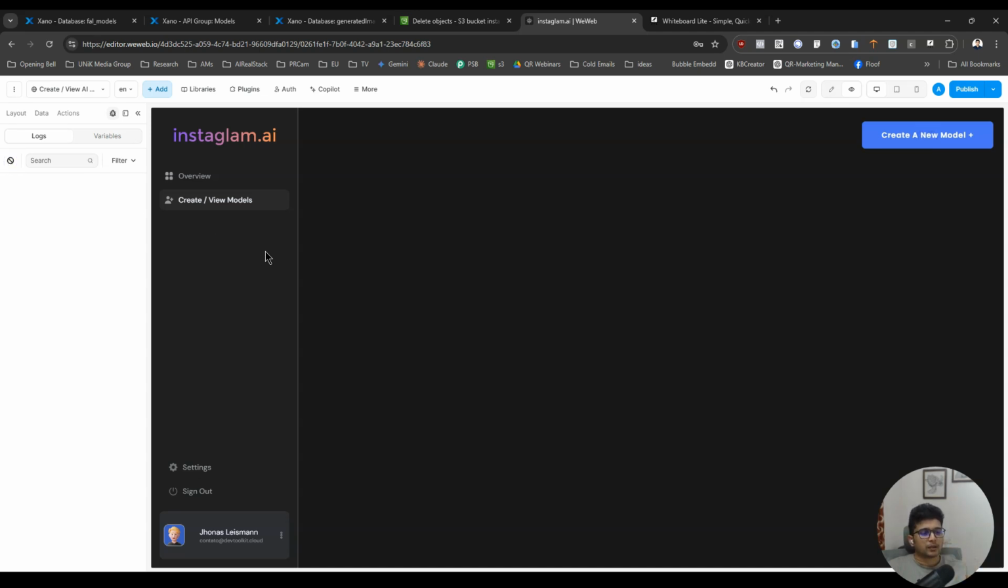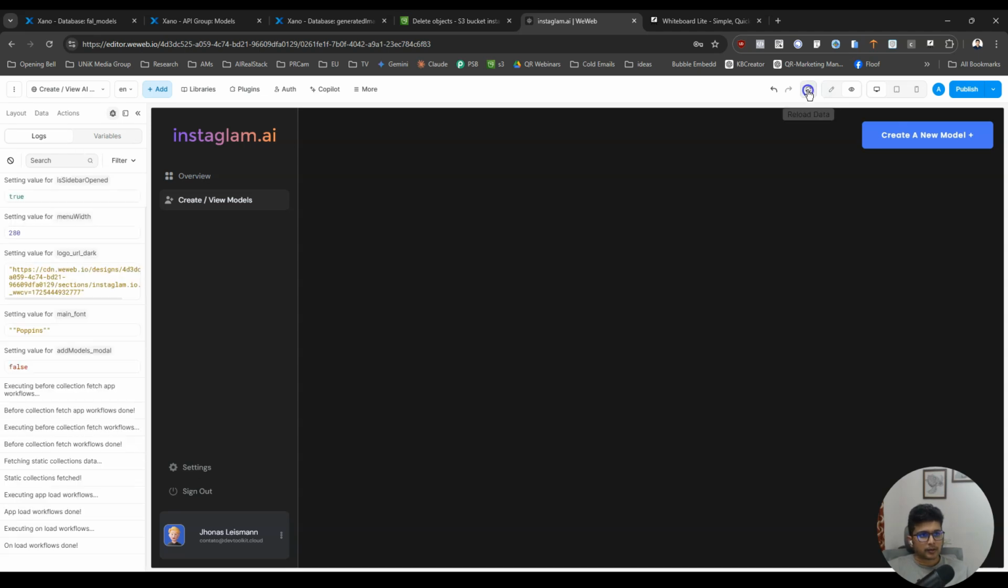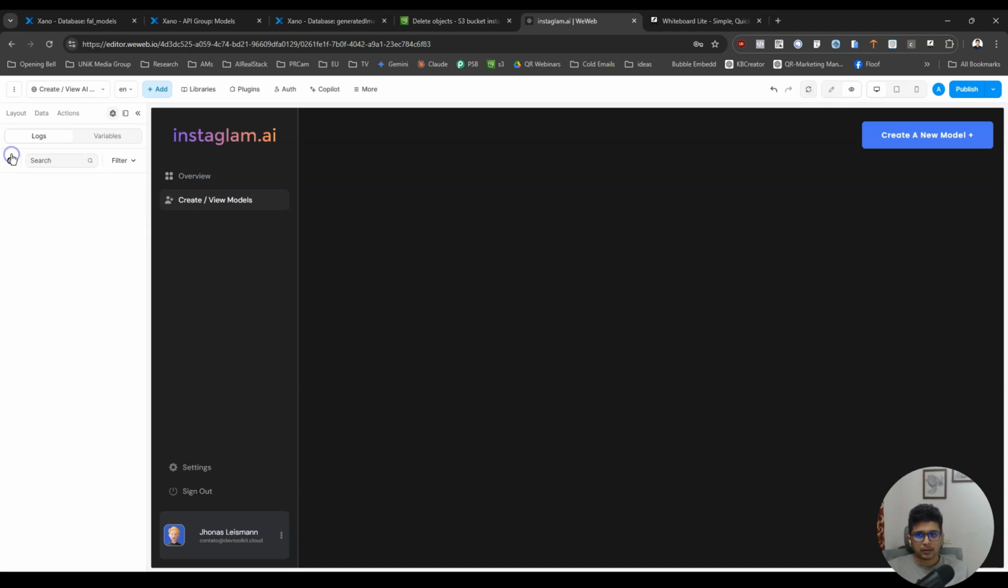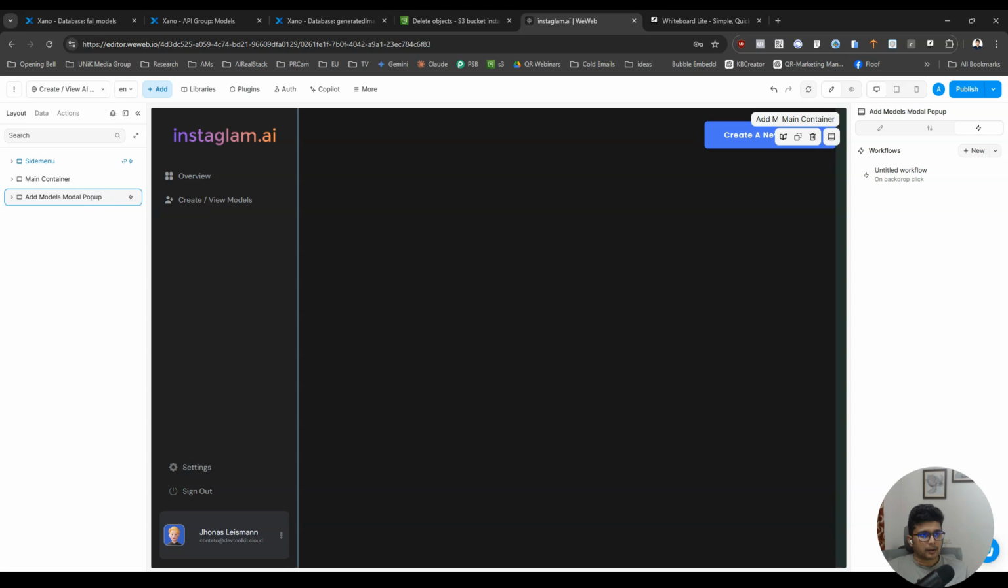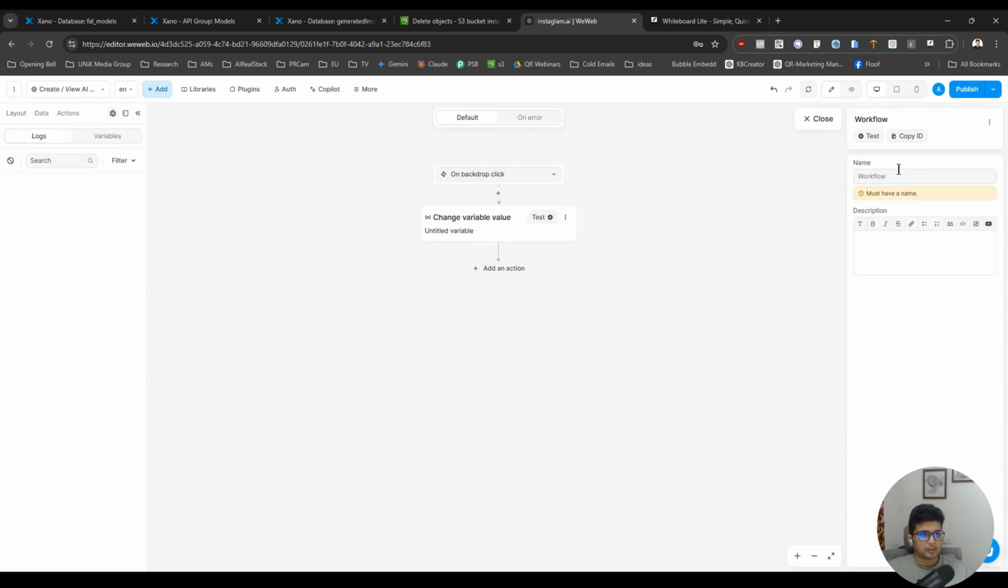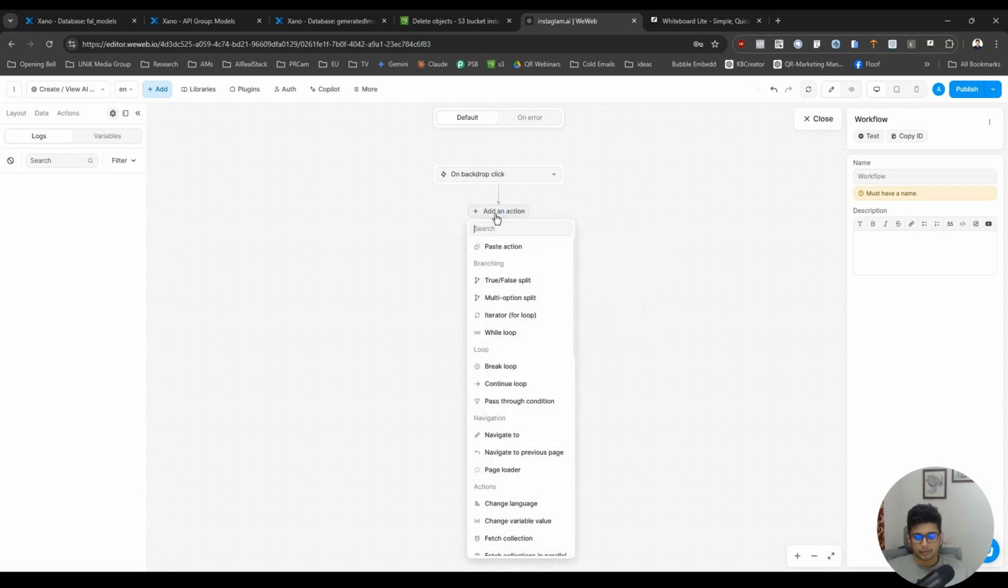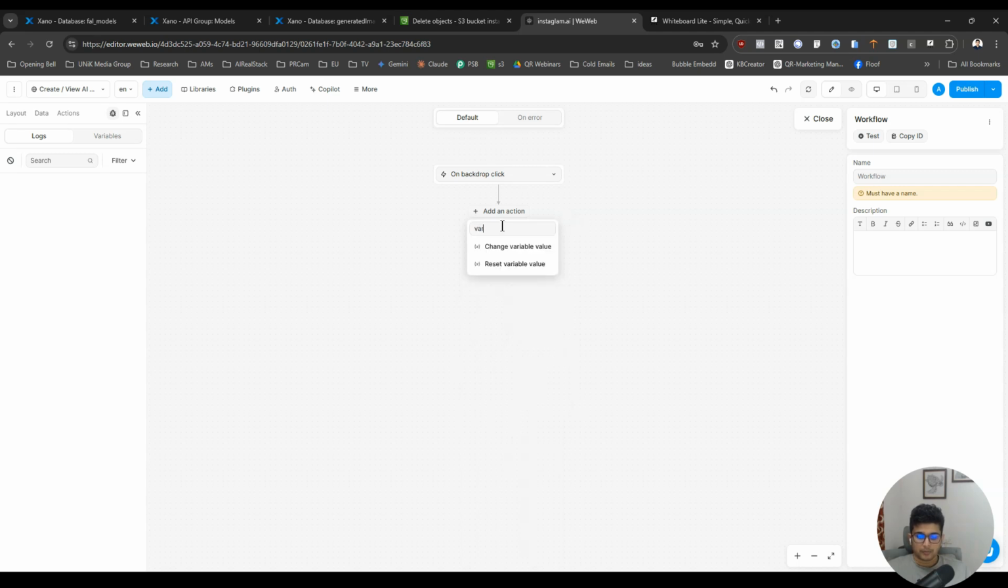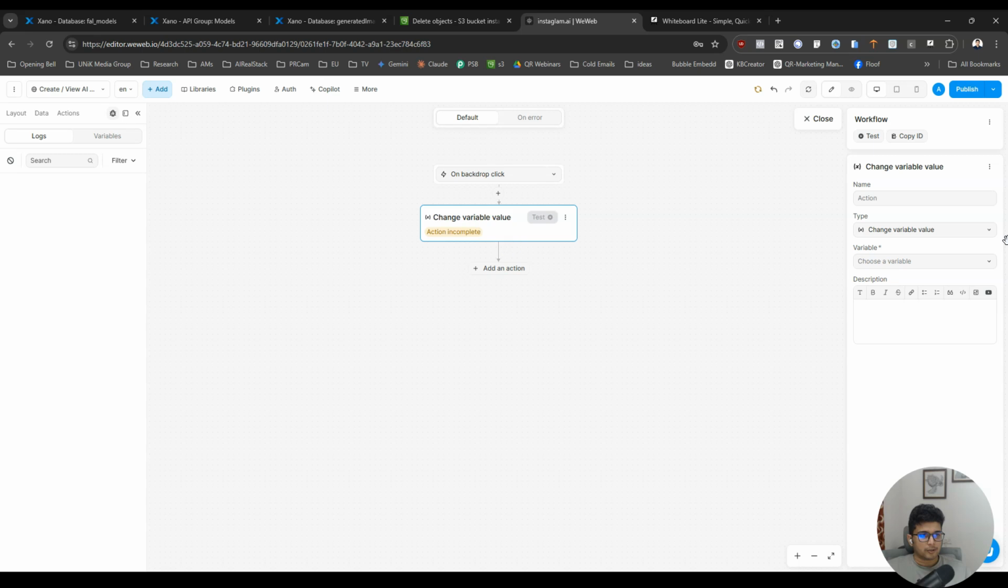Okay, let me refresh. Now we are going to edit this pop-up, right? And for every pop-up there's a default workflow on backdrop click. So it basically says what should the workflow, or what should Weweb, do if the user clicks outside. We just need to change the variable value of this model to false, right?